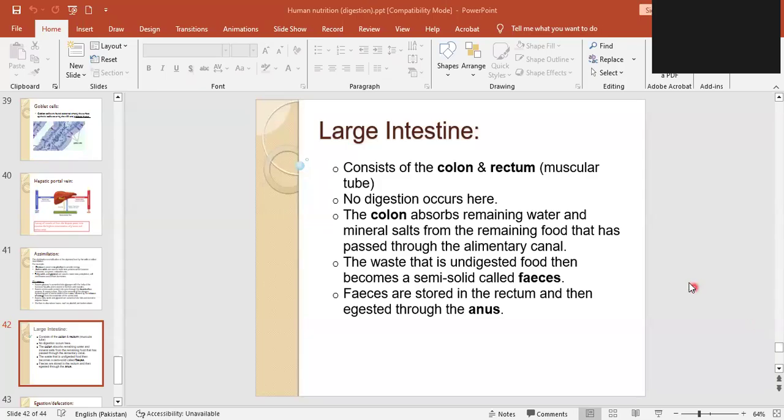So in the large intestine, only the remaining water, mineral salts and vitamins will be absorbed. The major part of the water is absorbed into the villi by osmosis, and the mineral salts and vitamins by diffusion into the villi.